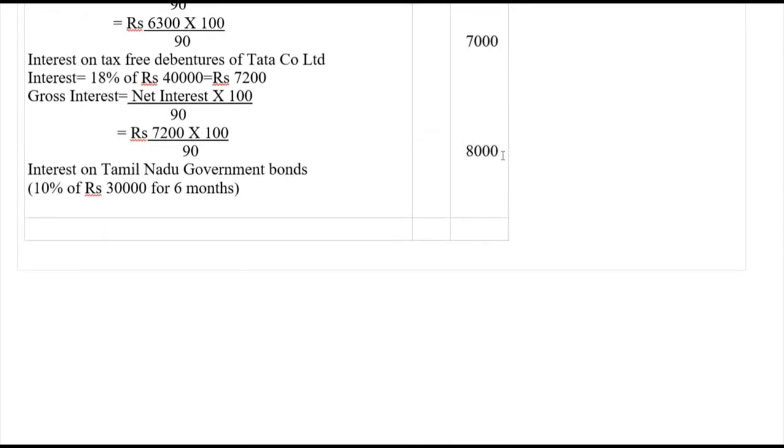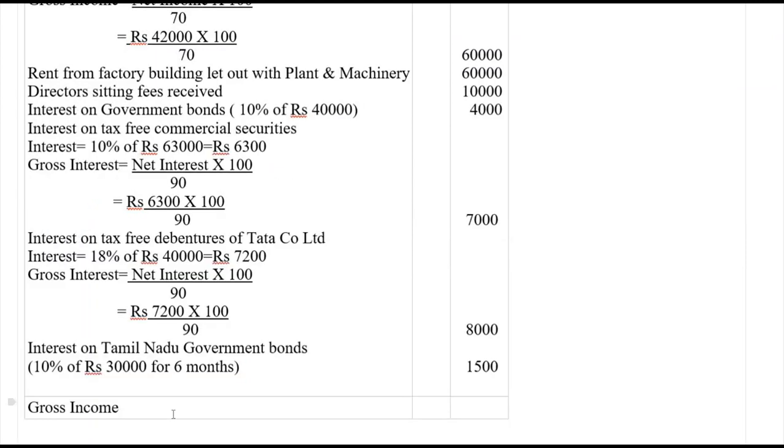So the sum of all this will be the gross income. The gross income will be 6,60,500.